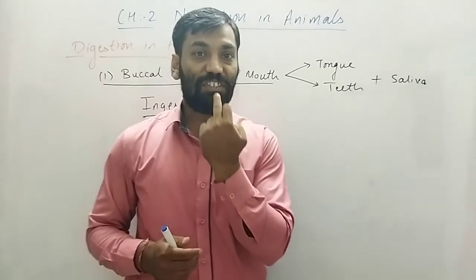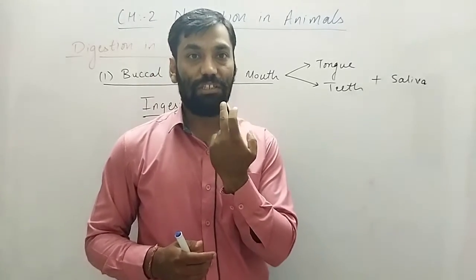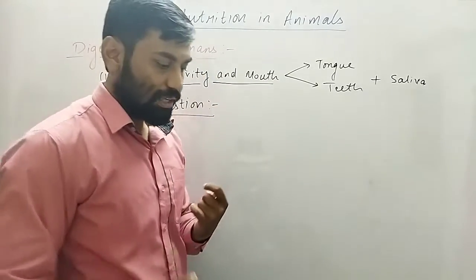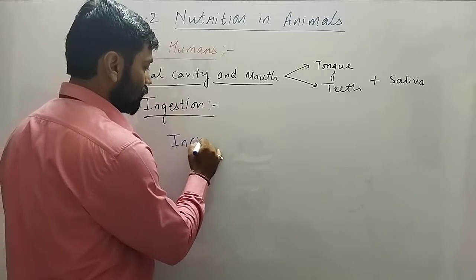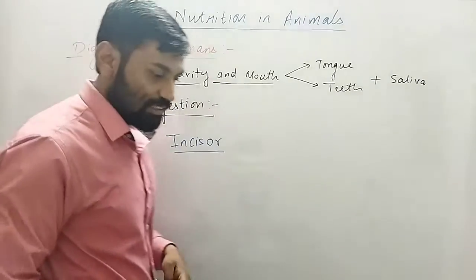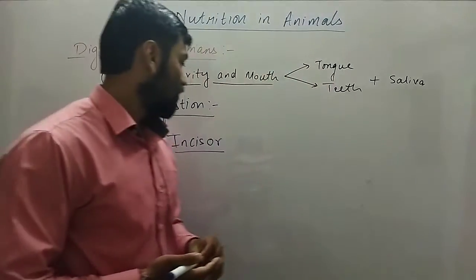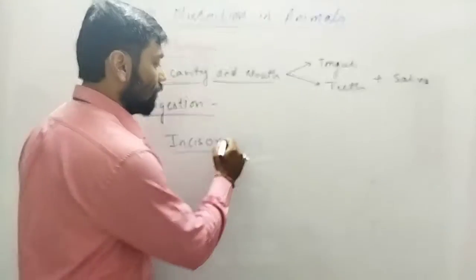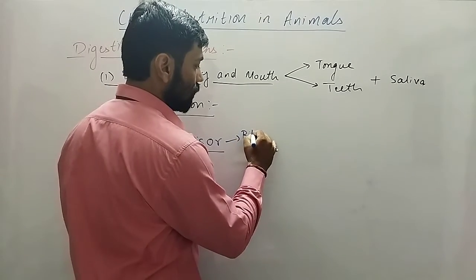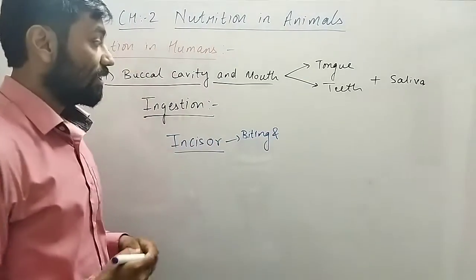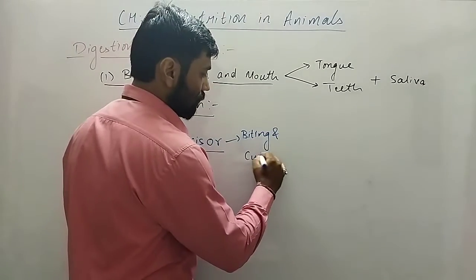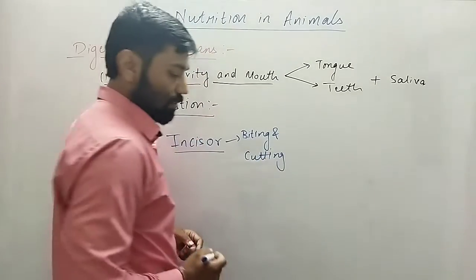You use the very first two teeth of your jaw, that is incisors. Incisors are the first teeth that we use for biting, and what else do we do? And cutting, right? Okay.